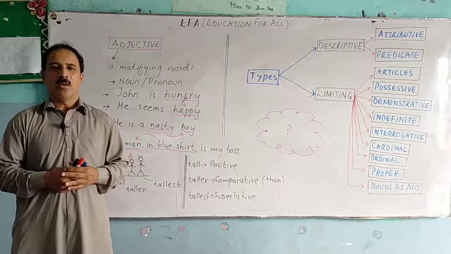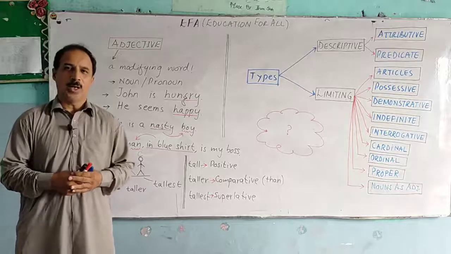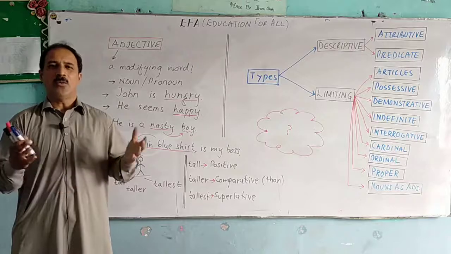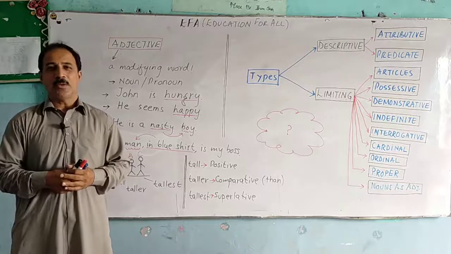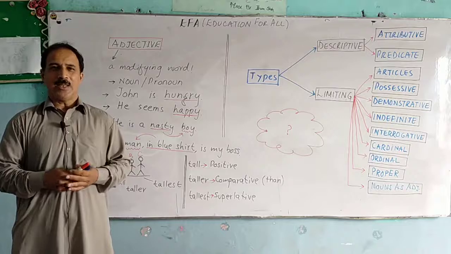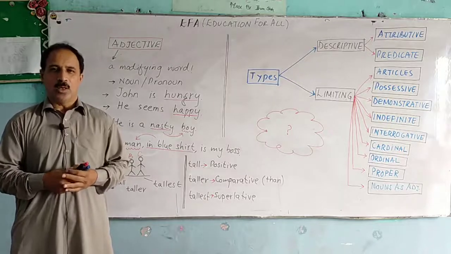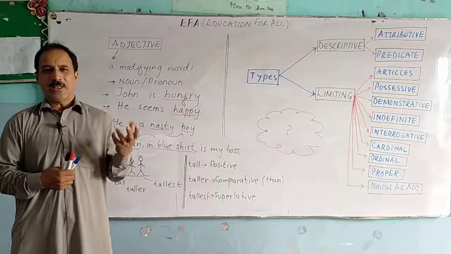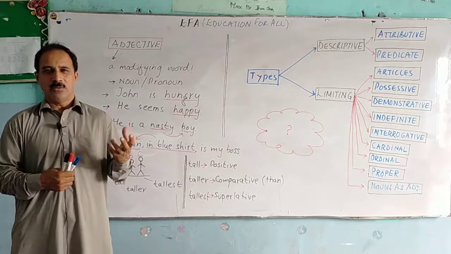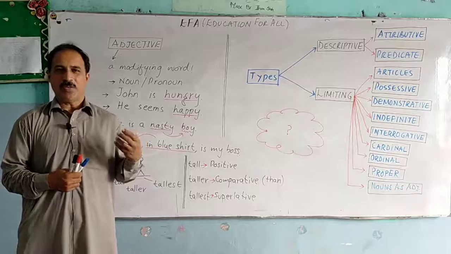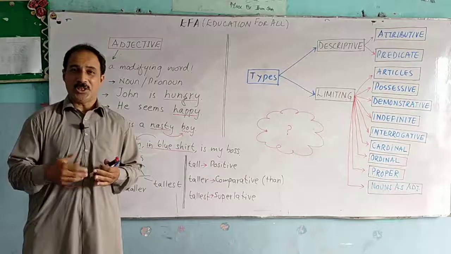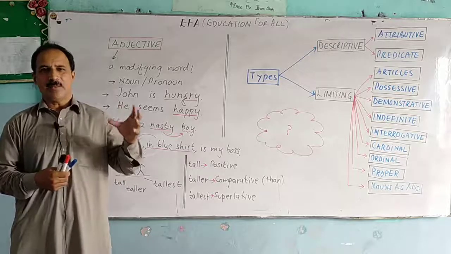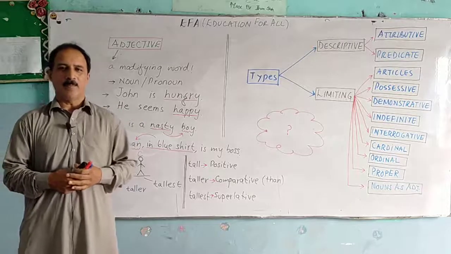So I tell him, go and bring Honda. Now he goes to the parking lot and he finds many Honda cars in the parking lot. So he comes back again. So I tell him to bring blue Honda. Now I have given him additional information about the car, Honda, its name, which functions as an adjective, as additional information, and its color is blue. Now it becomes easier for the person to identify my car.